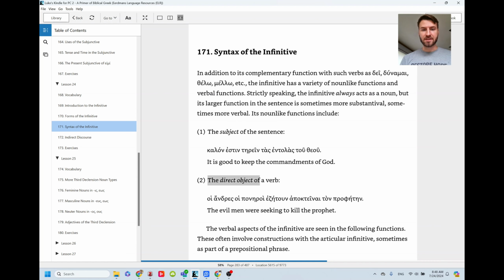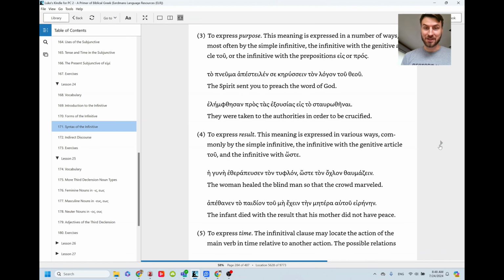It can also be the direct object of the verb, and this is what we have been used to seeing. So seeking to kill completes that verbal idea there. Then we get all sorts of new ones here. You can combine an infinitive with eis or pros with an article to express purpose.